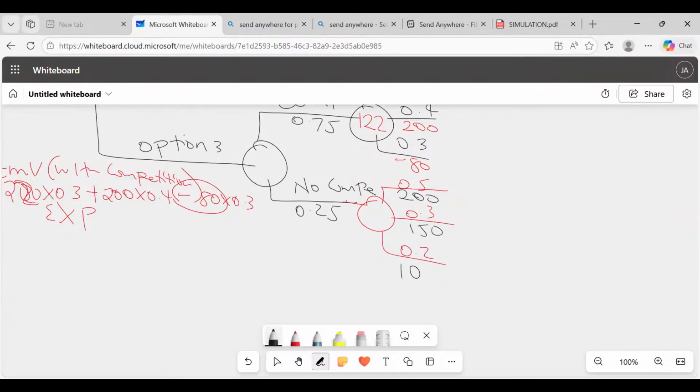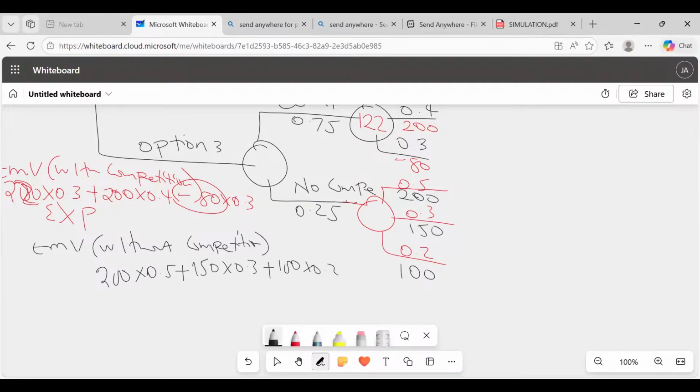So now you're able to do your abracadabra and give me the EMV without competition. So without competition, we have the payoff 200 times 0.5 plus 150 times 0.3 plus 100 times, which is giving me what figure?